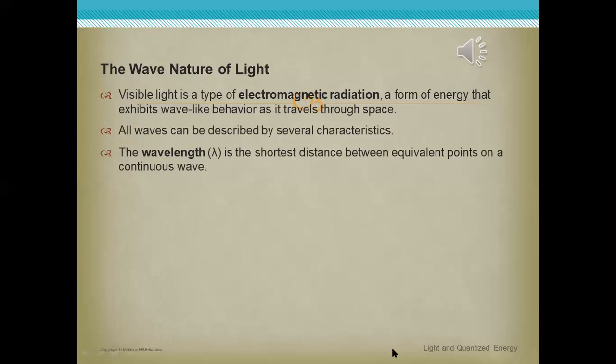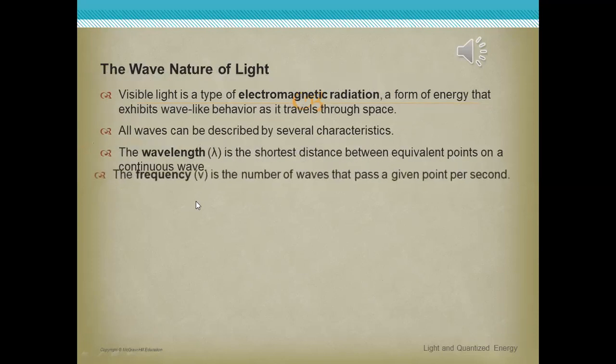The wavelength is the shortest distance between equivalent points on a continuous wave. Okay, thanks. Can you read it again? The meaning of wavelength? It is the shortest distance between equivalent points on a continuous wave. It's okay. Thanks. After wavelengths, the frequency.